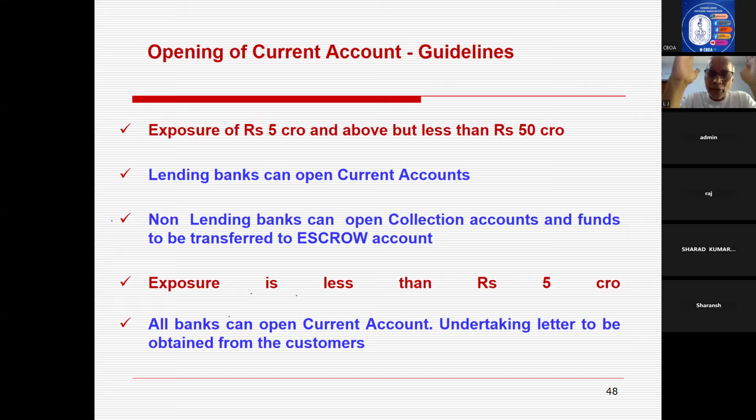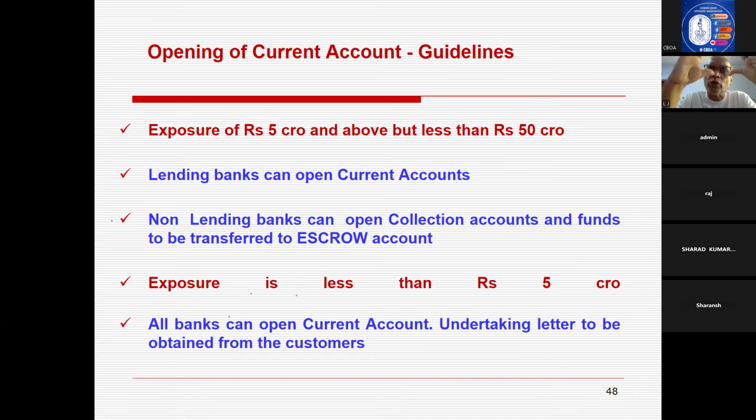Coming to a party having an OCC account with exposure of 5 crores and above: if the party has exposure of 5 crores and above with only one scheduled commercial bank, that bank only has to open the current account. If that 5 crores OCC and above is distributed among many banks, we have to see which bank has 10% of the facility. That bank has to open the current account. If no bank has 10% of the facility, the bank with the highest share alone opens the current account. All other lending banks can open a collection account.